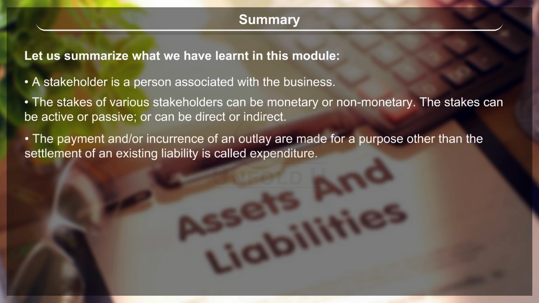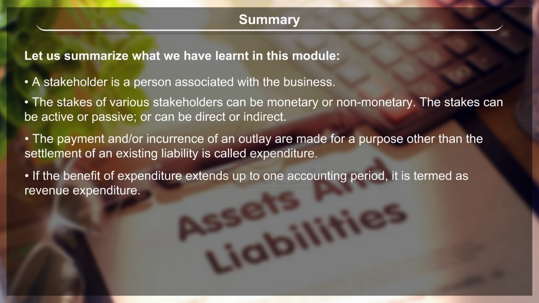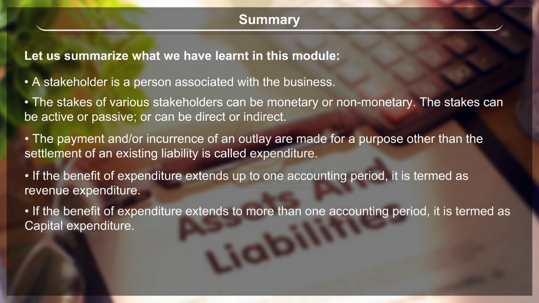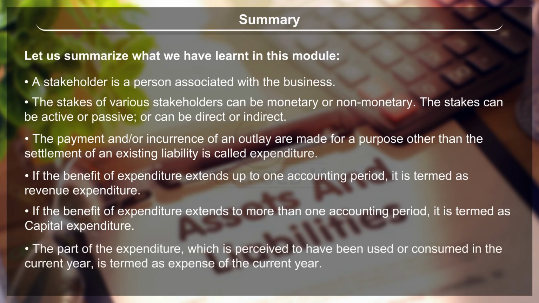The payment and or incurrence of an outlay are made for a purpose other than the settlement of an existing liability is called expenditure. If the benefit of expenditure extends up to one accounting period, it is termed as revenue expenditure. If the benefit of expenditure extends to more than one accounting period, it is termed as capital expenditure. The part of the expenditure which is perceived to have been used or consumed in the current year is termed as expense of the current year.